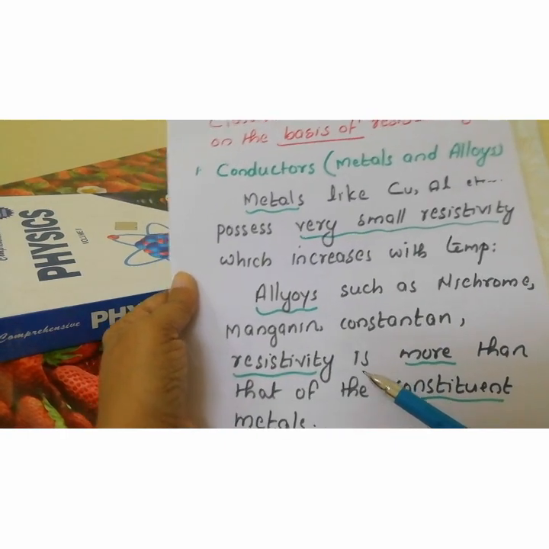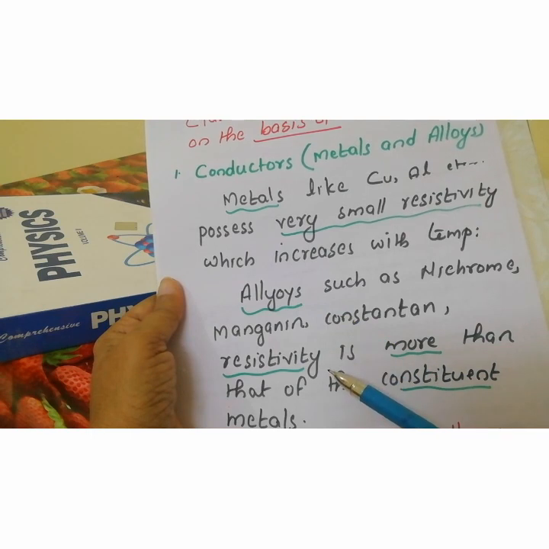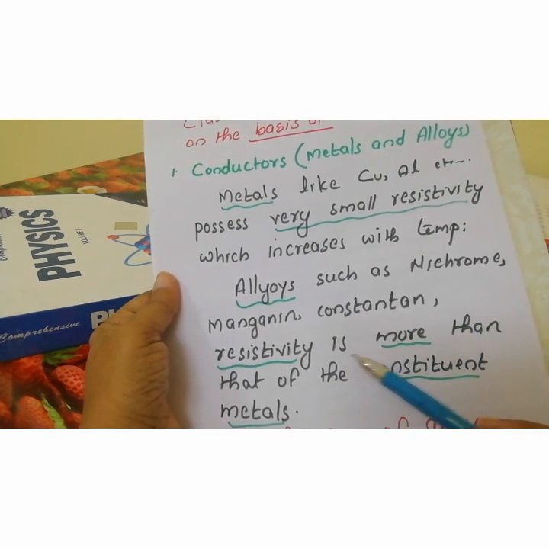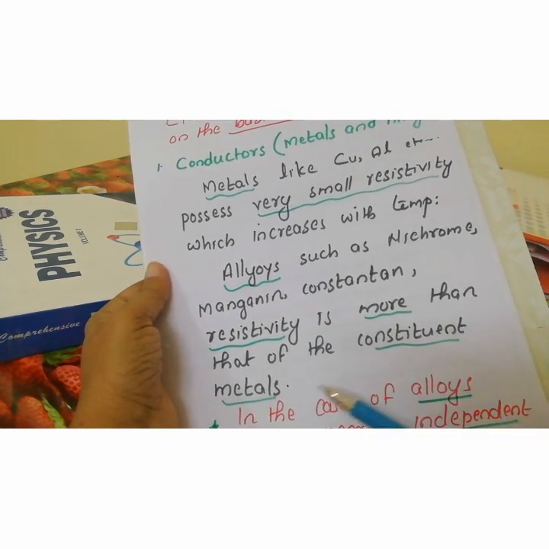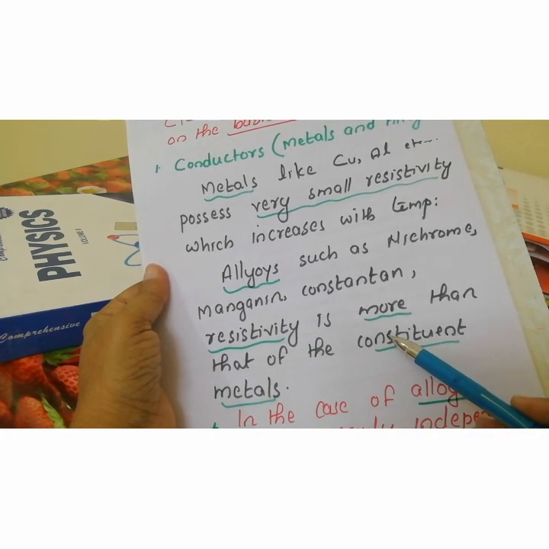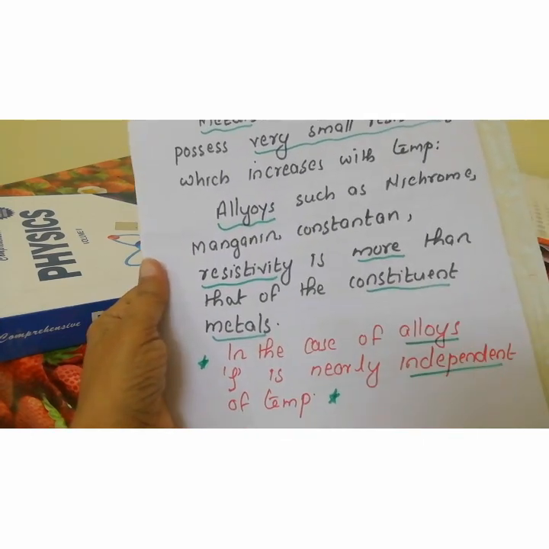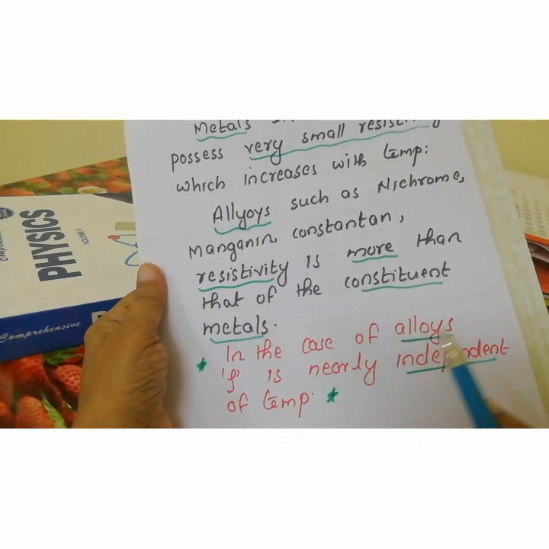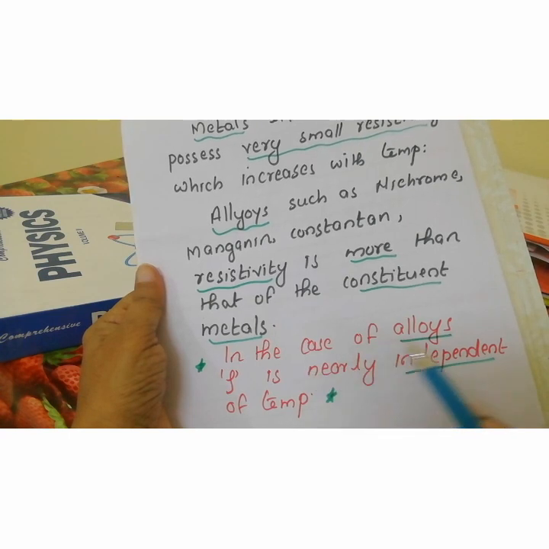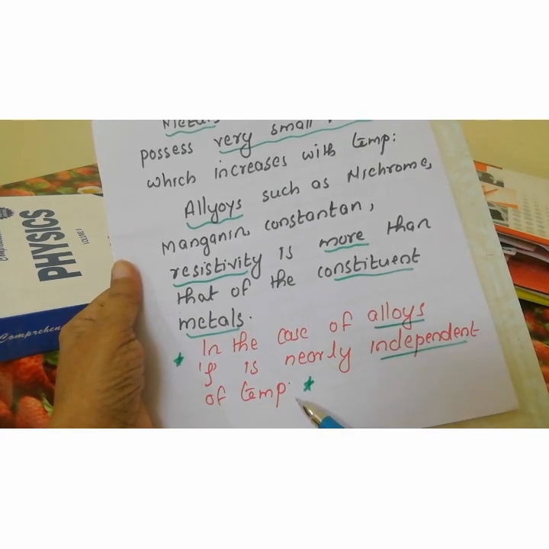So in that case, one thing you should know, the alloys possess a resistivity more than that of the constituent metals. That is an important point there. Then another important point related to resistivity regarding alloys: in the case of alloys, the resistivity is nearly independent of the temperature.